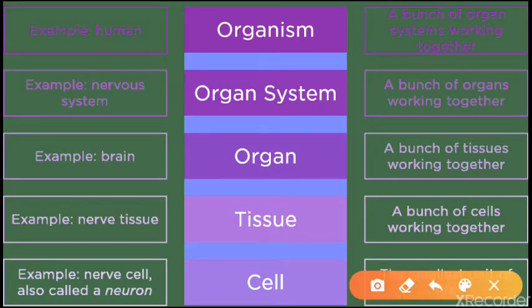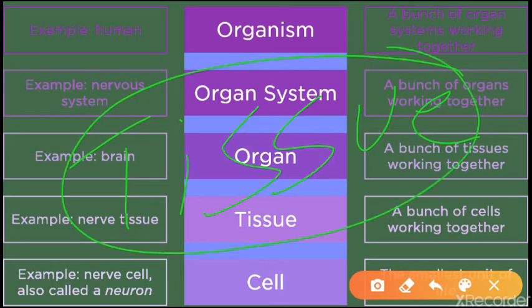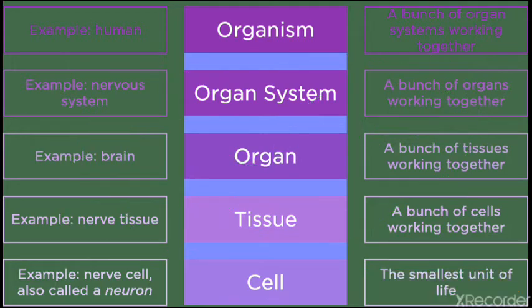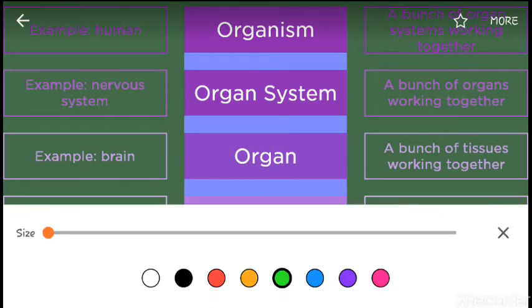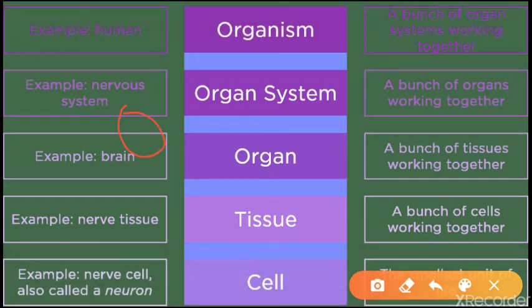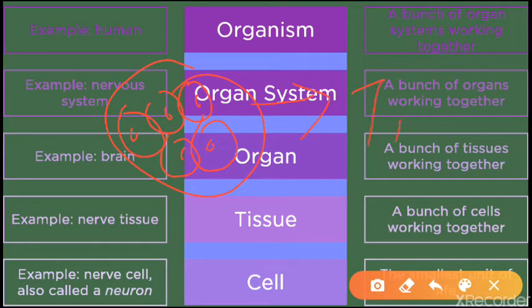So what is tissue? In the previous chapter of the cell we had seen that, if this is one cell, and a group of cells comes together here, then this group of cells makes a tissue. So one single cell is called a cell, and a group of cells is known as a tissue.